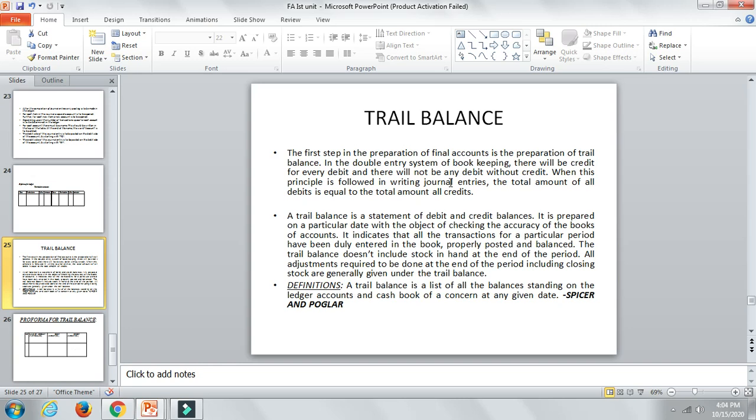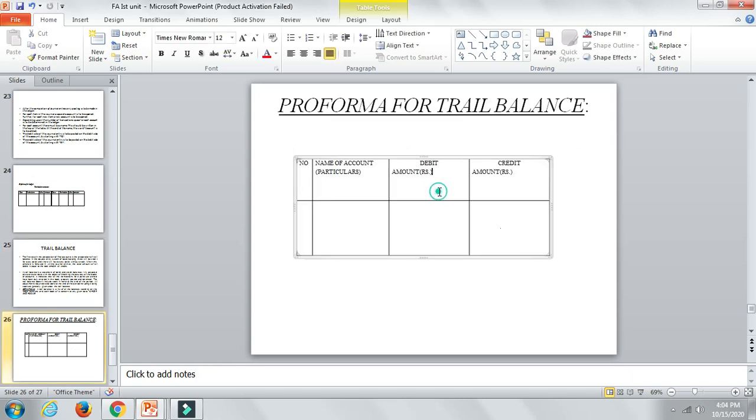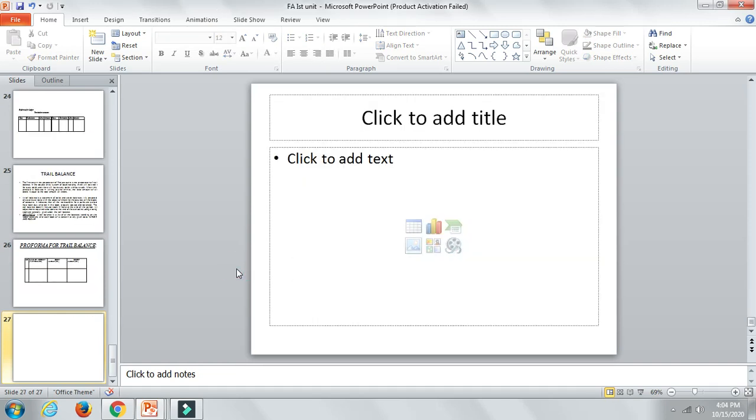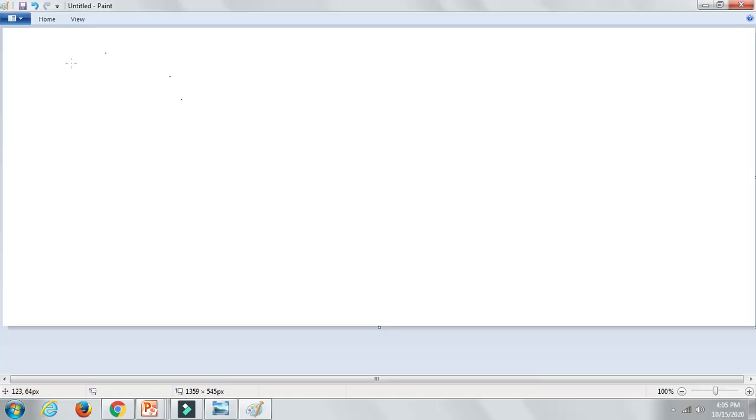As I said, for every receiving aspect there will be a giving aspect. If you are receiving some benefit, you are going to give an equal benefit in return. So if it is equal, that means your trial balance is right. Your debit should be equal to credit. If it is wrong, then there will be a difference. Here you are going to write down the account names, debit amount and credit amount. It should be equal. So let me show you.